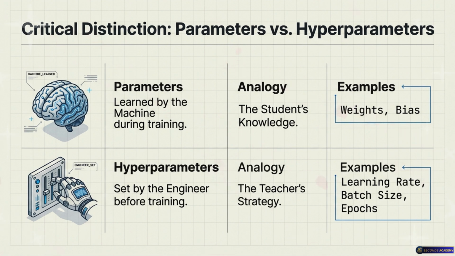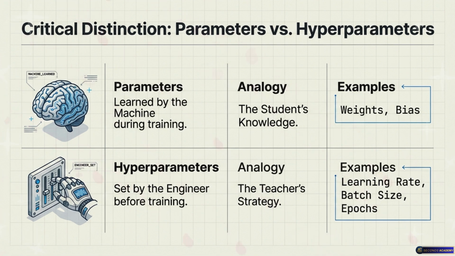Yes. Now, hyperparameters are the study strategy chosen before the studying even starts. Oh, I see. So deciding I'm going to study for exactly 2 hours or I'm going to use flashcards instead of reading, that's the strategy. Exactly. The learning rate, which is how fast we study, the batch size, how much material we study at once, the number of layers in a neural network, how complex the student's brain is allowed to be. These are decisions we make. Yes. These are decisions we, the engineers, make. We choose the hyperparameters. The model learns the parameters. That is a critical distinction to wrap your head around.